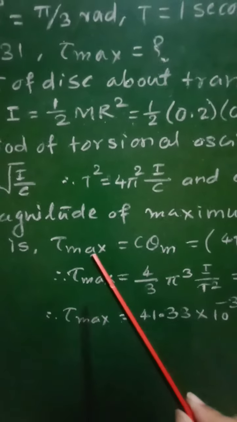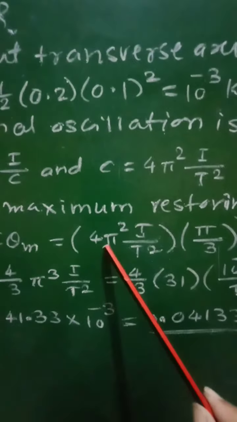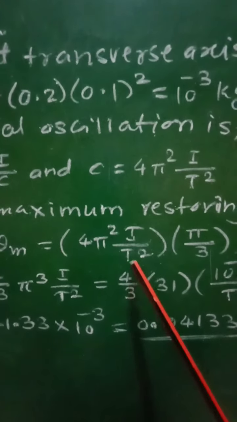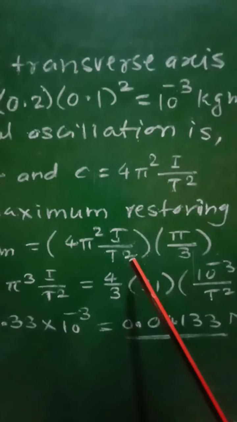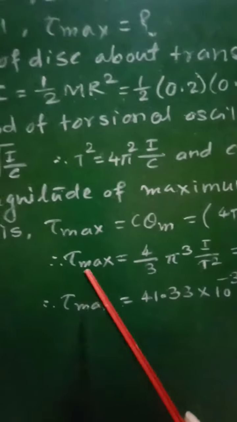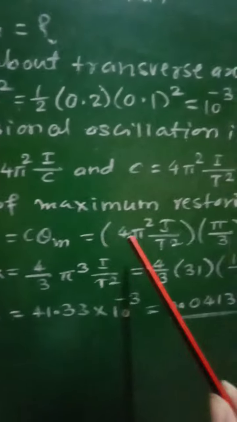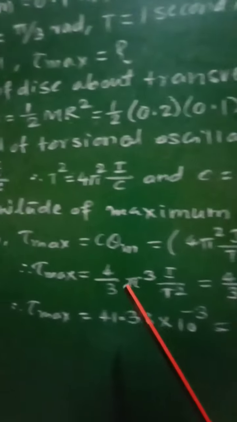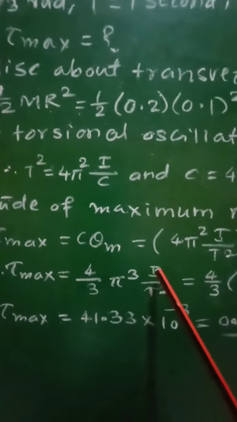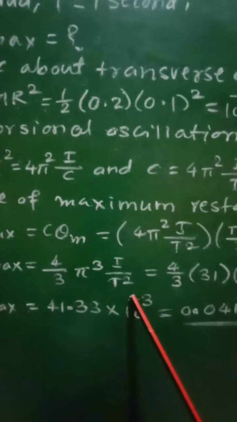C theta m, that will be the maximum torque, that will be equal to 4 pi square I by T square into pi by 3. Therefore maximum torque will be equal to 4 by 3 into pi cube into I by T square.